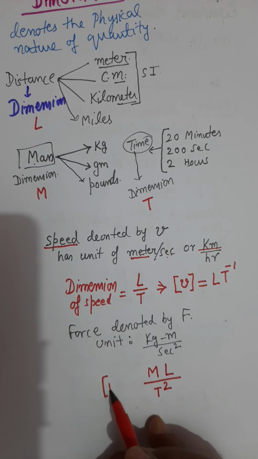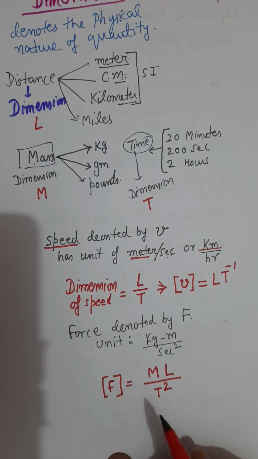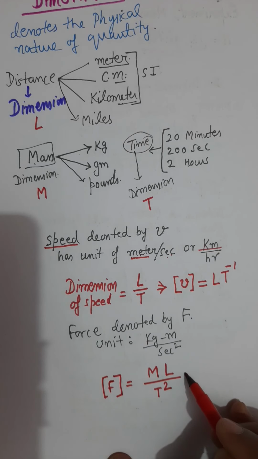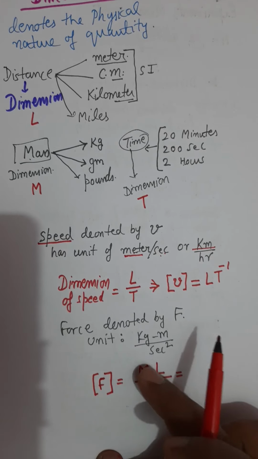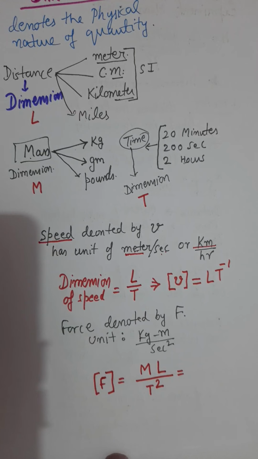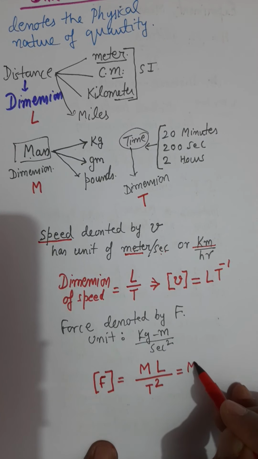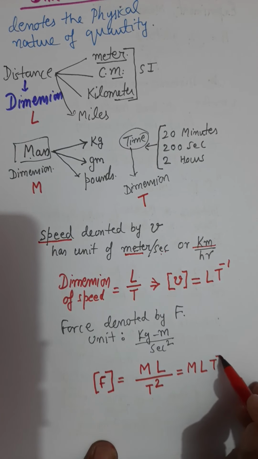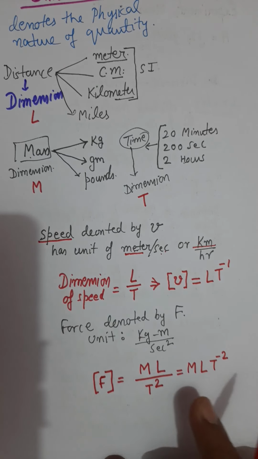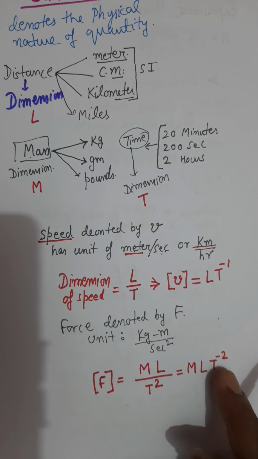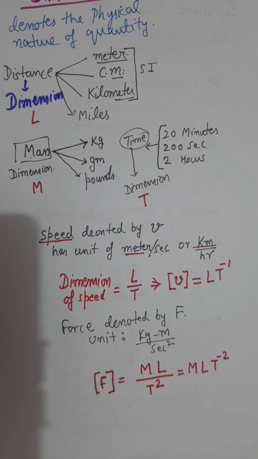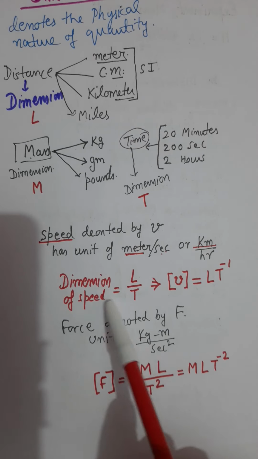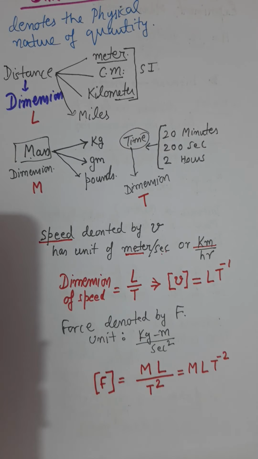Inside the big bracket goes the symbol of the quantity F. Considering these dimensions as algebraic quantities, you can put the powers: M L T raised to the power minus 2. So M L T^-2 will be called the dimensions of force. And in this way you can find the dimensions of any quantity.